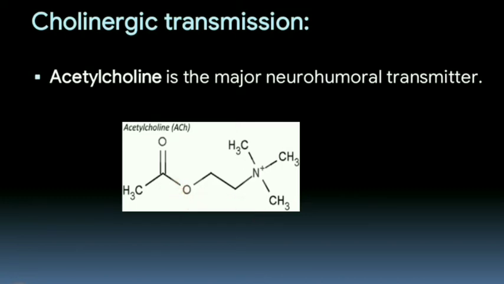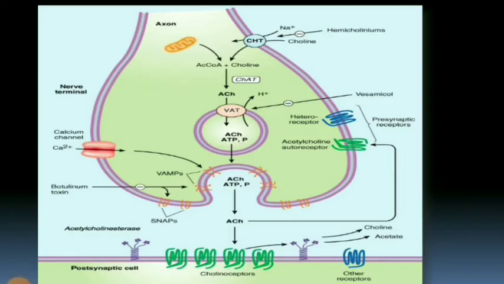Acetylcholine is the major neurotransmitter in cholinergic transmission. This is the structure of acetylcholine. Now let's see the synthesis, storage and destruction of acetylcholine. Acetylcholine is synthesized locally in the cholinergic nerve ending by the following pathway. This is the presynaptic neuron and this is the postsynaptic cell, the effector cell. Choline is actively taken up by the axon terminal by the sodium choline cotransporter, and here it is acetylated with the help of ATP and coenzyme A by the enzyme choline acetyltransferase present in the axoplasm. Hemicholinium blocks the choline uptake. This is the rate limiting step in acetylcholine synthesis and depletes acetylcholine.